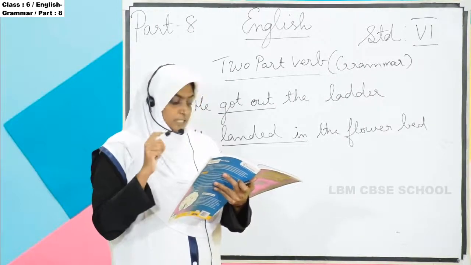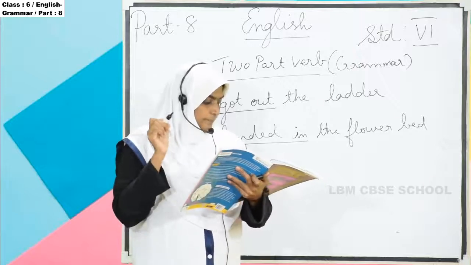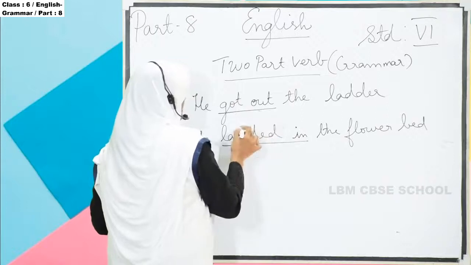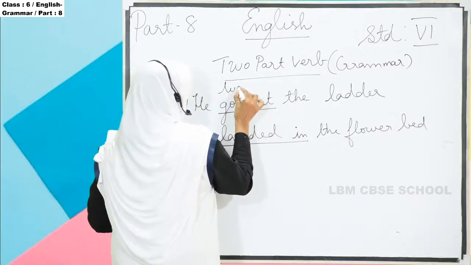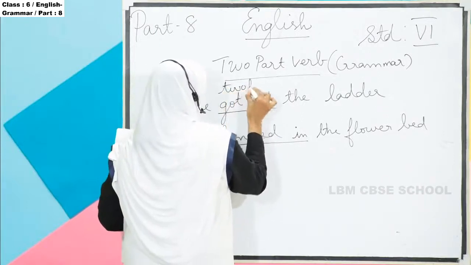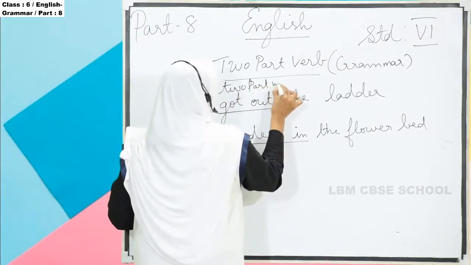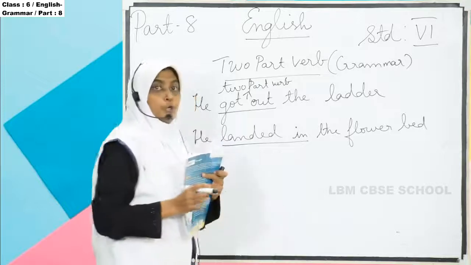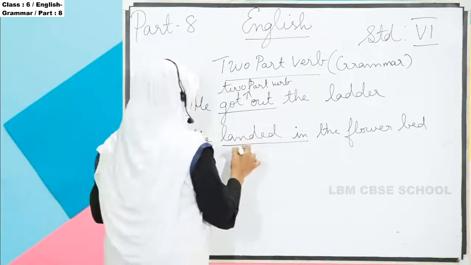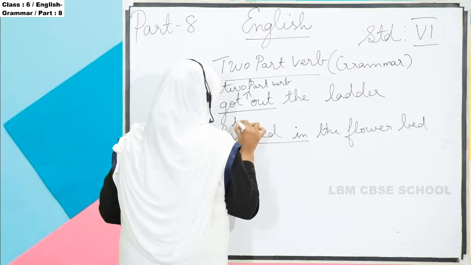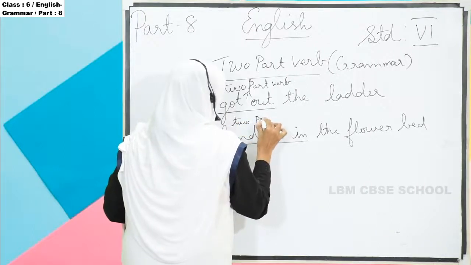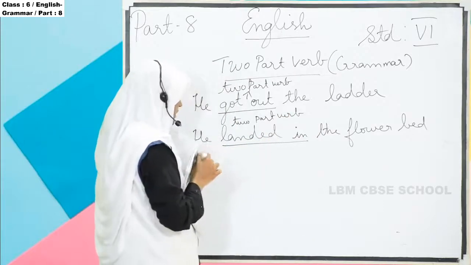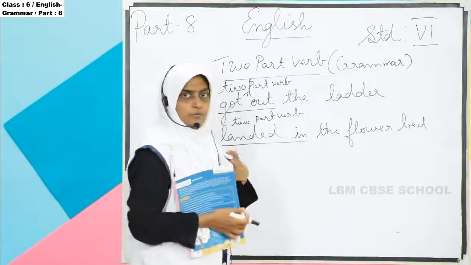So the words in bold letters are two-part verbs. These we call a two-part verb. How are we saying two-part verb?